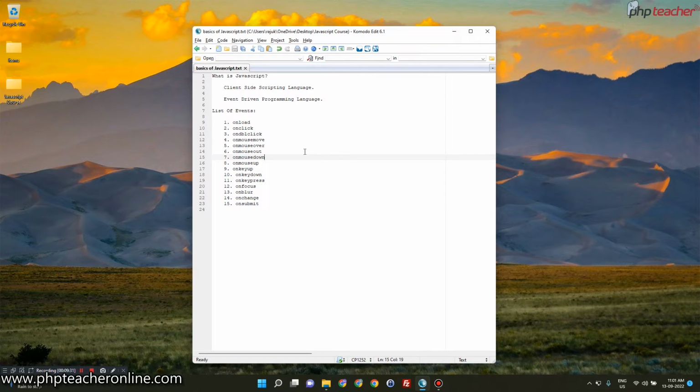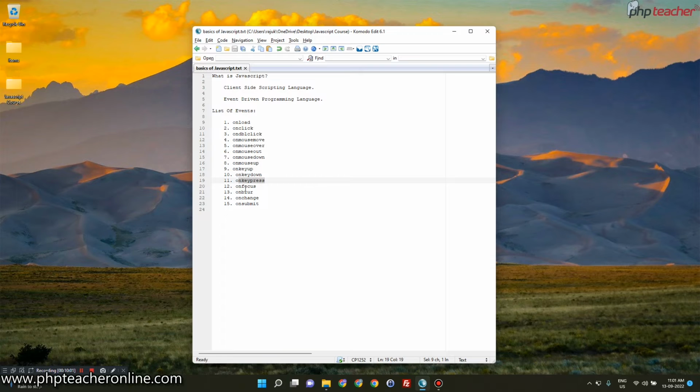Okay, then there is on key up. On key up means whenever you press down your keyboard's key and release it, that is on key up. And if you continuously hold down your keyboard's key, that is on key down. That is this one, that is this one. Number 10 is on key down, and on key up is number 9. Then on key press. On key press means suppose you keep typing things, like I am typing a paragraph. So you can tell that one as on key press.